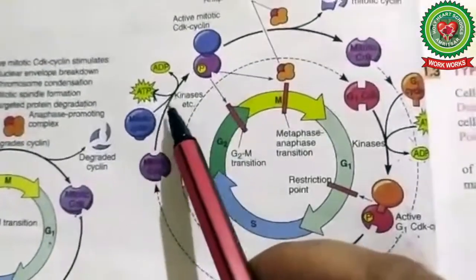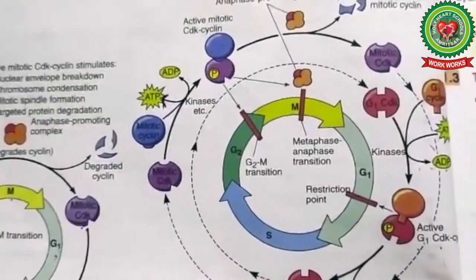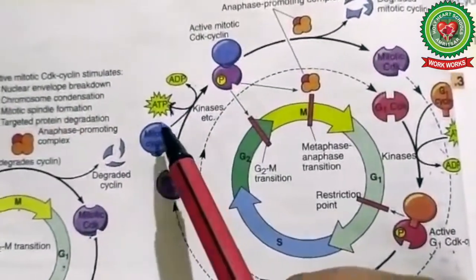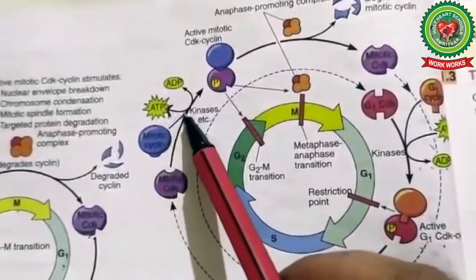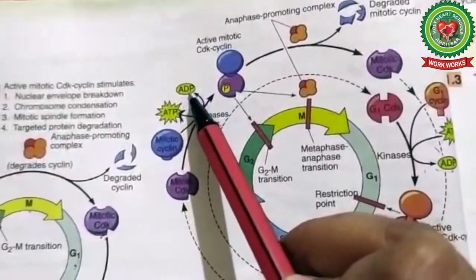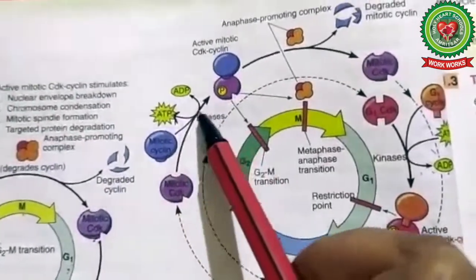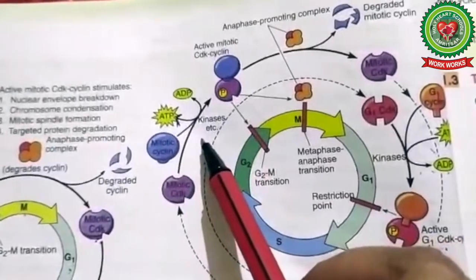Now the second mechanism is phosphorylation and dephosphorylation. Phosphorylation is the addition of inorganic phosphate to ADP to form ATP with the help of kinase enzymes.